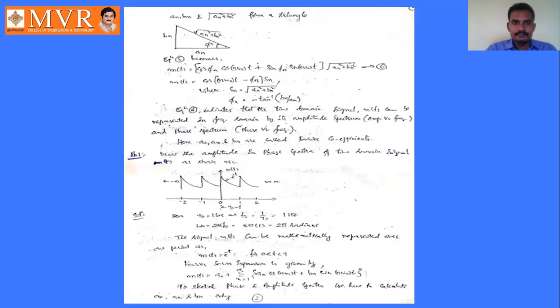Okay, is it clear? So this is the problem. First of all, the initial step is we have to find out the time period. After that, frequency. After that, angular frequency. And then the m of t form. M of t, then a naught, an, bn. Then substitute these values in m of t. Then find Sn and phi n. Then plot the graphs. Okay. So this is the entire problem.